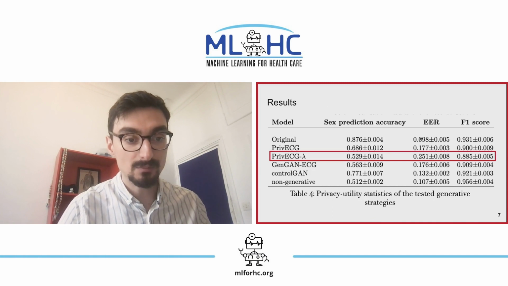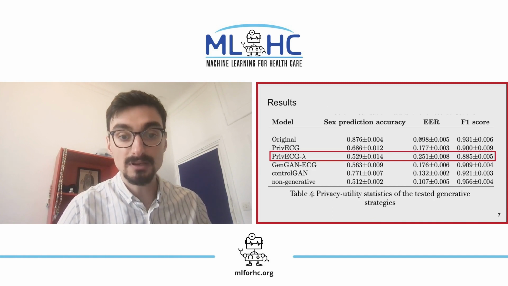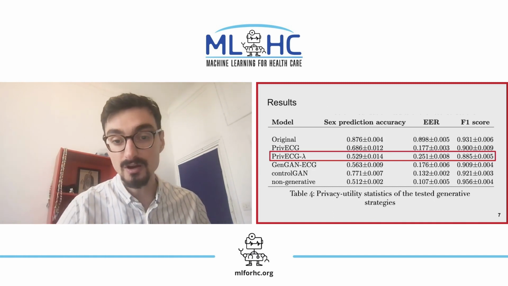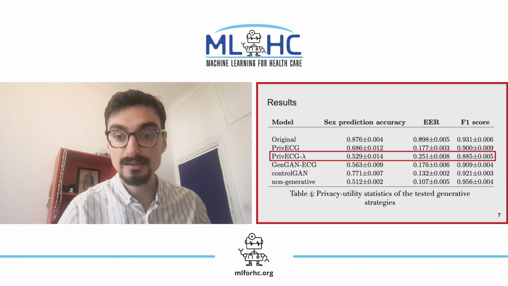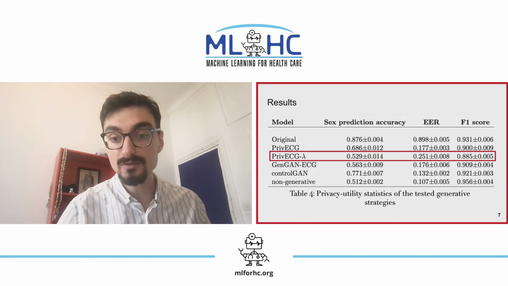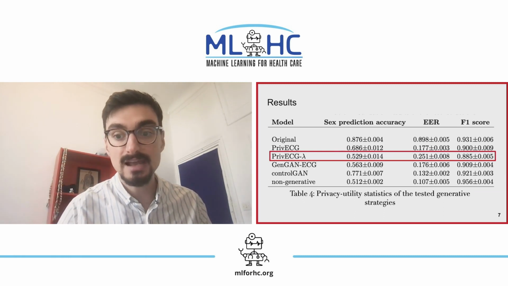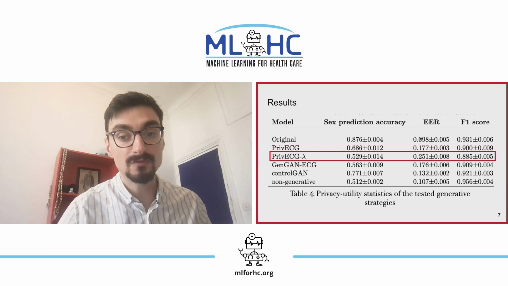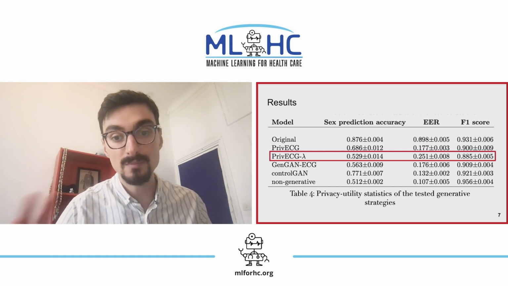Thus, in our results, we see that PrivECG, when used to predict the sex, is much closer to 0.5, so it is very hard to identify the patient's original sex. The EER is much higher than the others, so high privacy, while the F1 score on the disease prediction task is very high, allowing us to produce a high level of utility while being private.